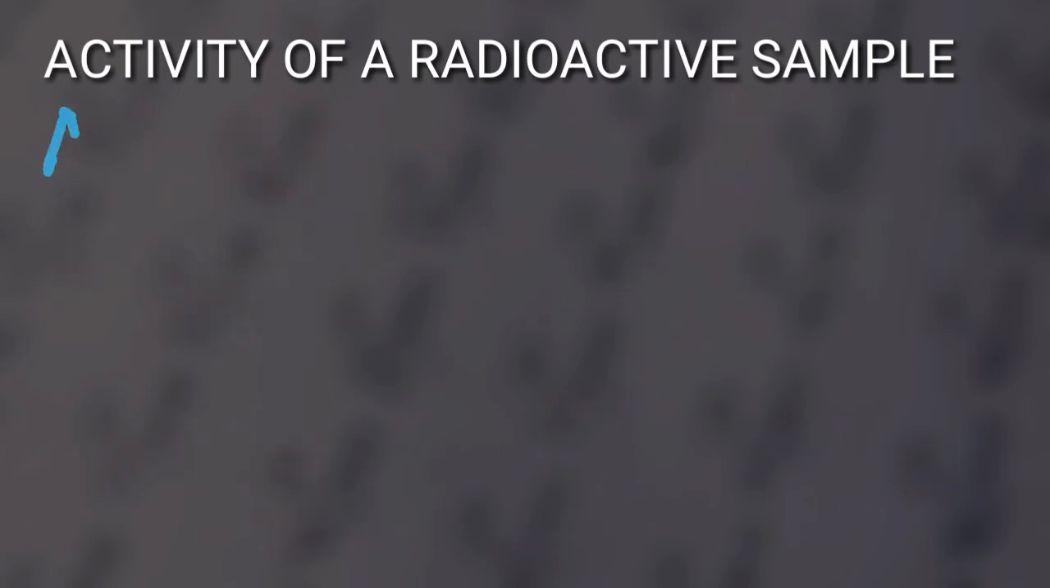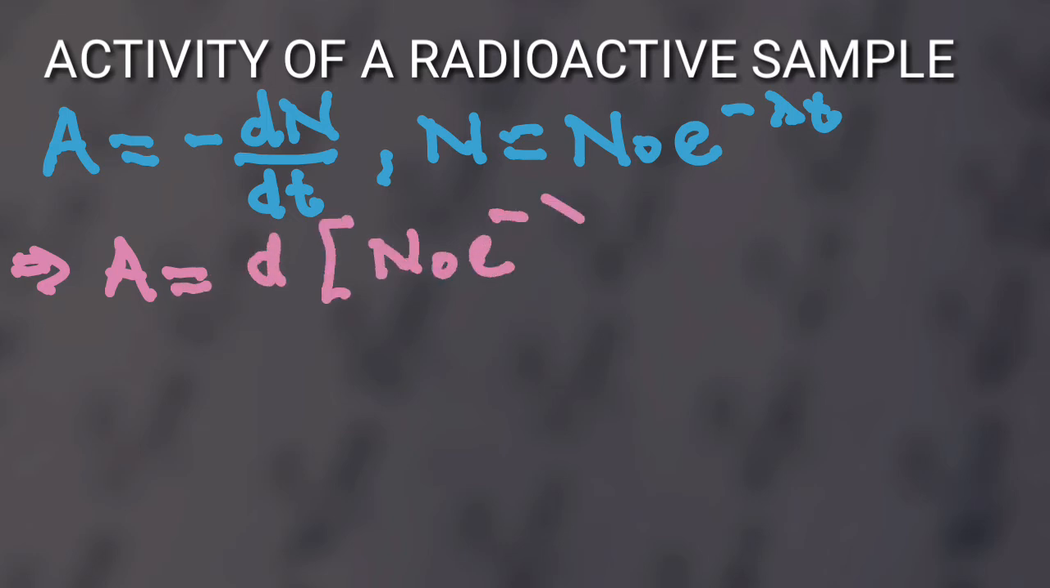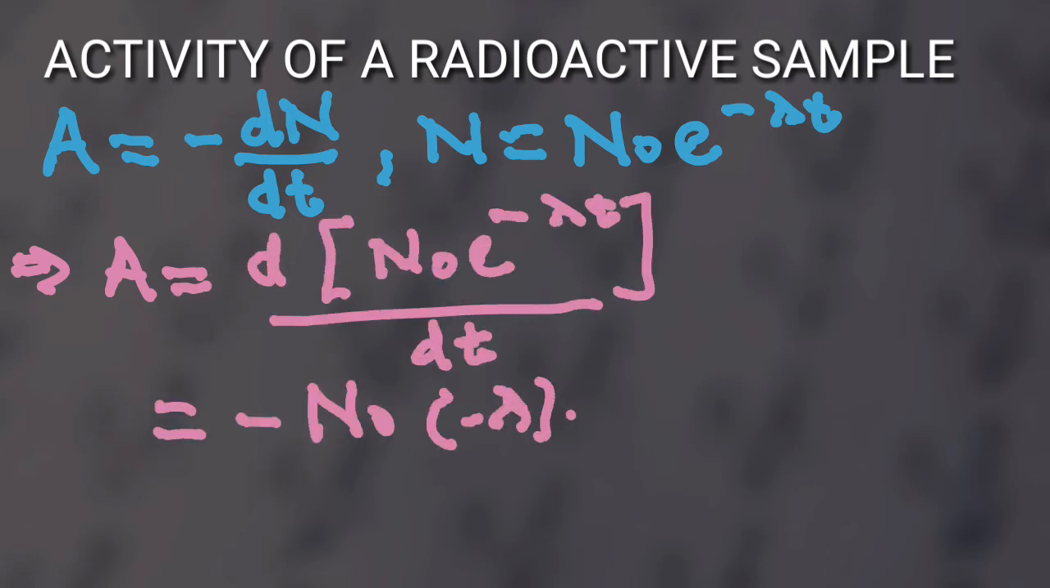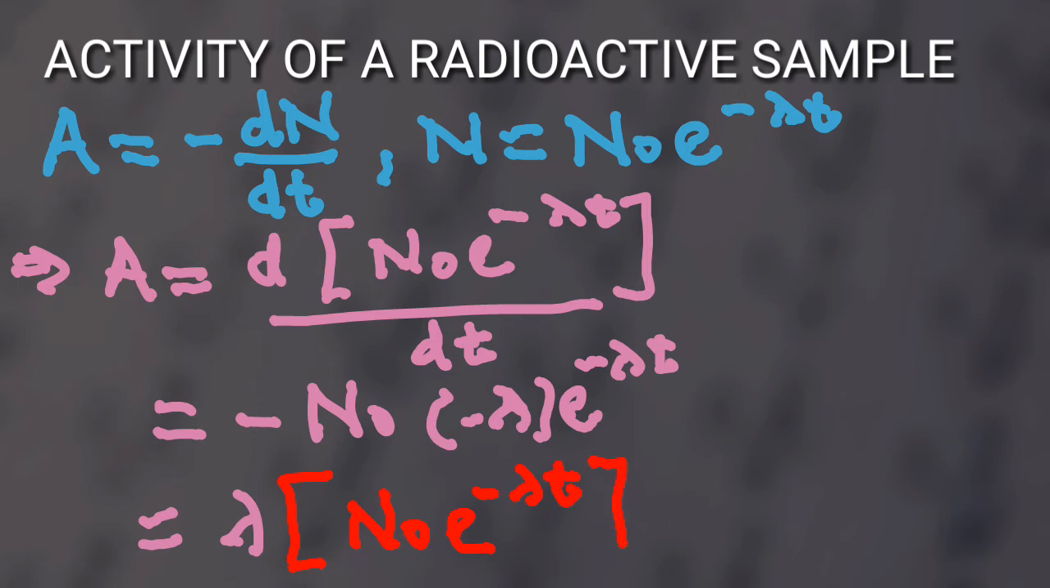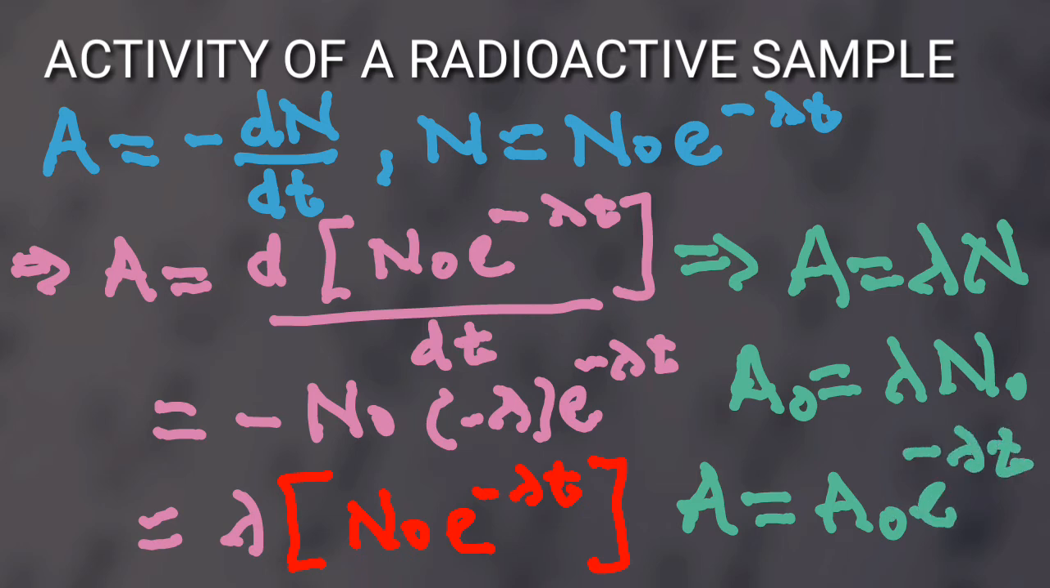So the activity A is equal to negative dN/dt, but N is equal to N0 e to the negative lambda t. That implies that A is equal to the derivative of N0 e to the negative lambda t, which is equal to lambda N, and that implies that the activity is equal to lambda N, from where A0 is equal to lambda N0 and the activity is equal to A0 e to the negative lambda t.